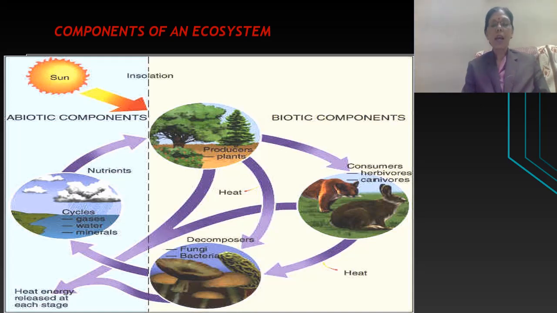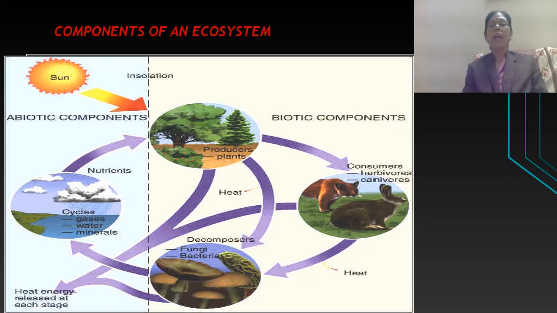Decomposers are living organisms which obtain nutrition by breaking down dead organic matter. Detritivores such as earthworms, millipedes, etc. feed on decomposing plants as well as animals. Scavengers are animals which feed on dead animals and plant materials, for example vultures, kites, crows, and some insects are also grouped in this category.